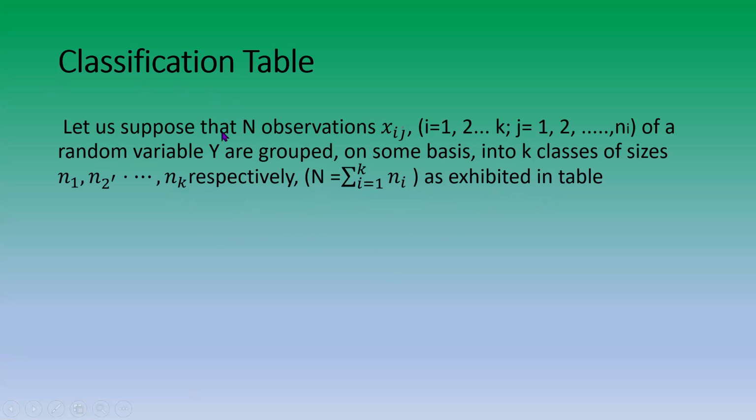Let us suppose that n observations x_ij, i = 1 to k, j = 1 to n_i, of a random variable x are grouped on some basis into k classes of sizes n1, n2, and so on up to nk respectively. So N = summation i from 1 to k of n_i, as exhibited in a table.